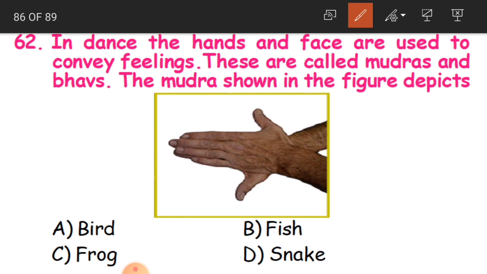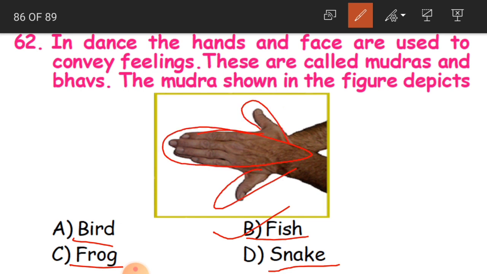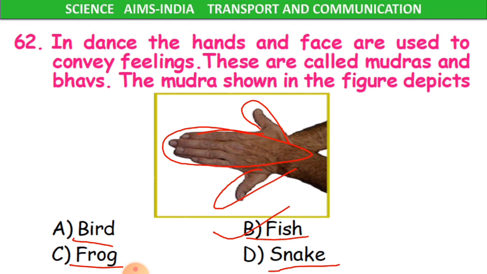Okay, children? And this mudra is indicating what? Is it a bird? Is it a fish? Is it a frog? Or is it a snake? What is it? Yes, it is a fish. So this part will feel as a fish and these are as its wings. Then when you move these thumbnails, you feel like a fish is moving. So this is a fish.